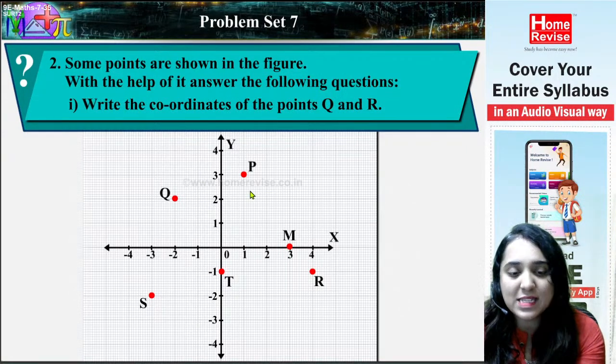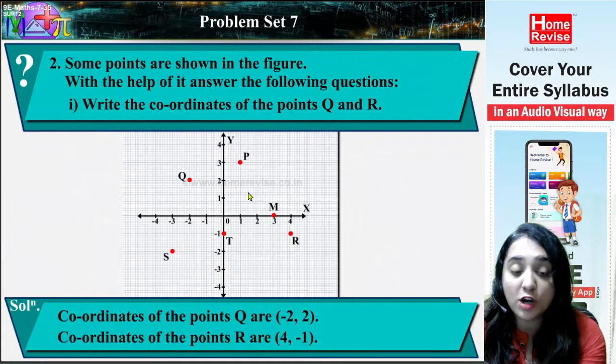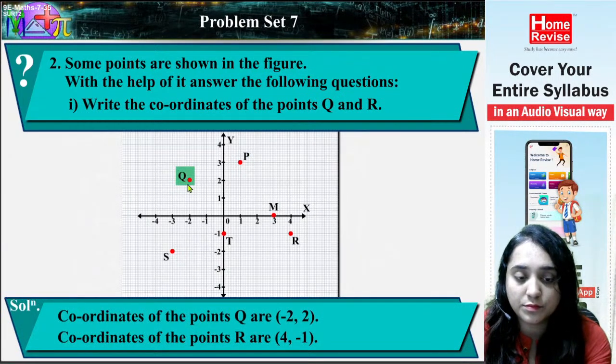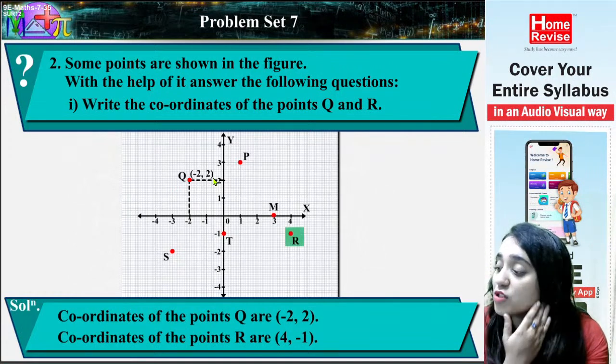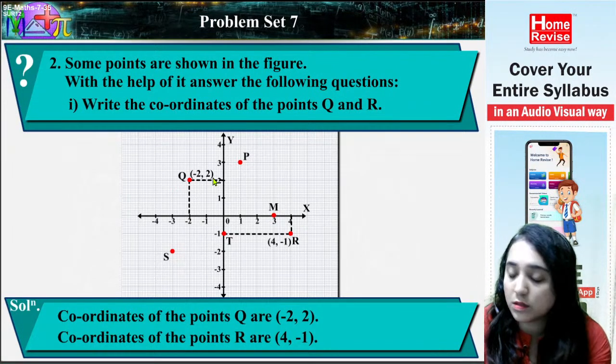Easy hai. Solution. Coordinates of the points Q are minus 2, 2. And then first, everything should be on the x-axis and next R should be on the y-axis. Coordinates of the points R are 4, minus 1.